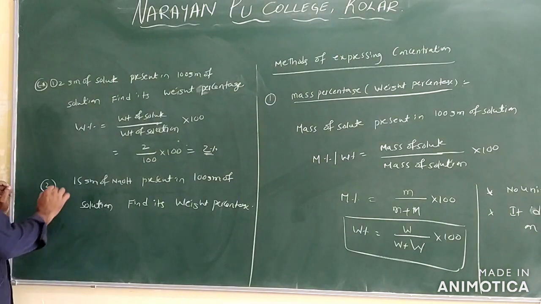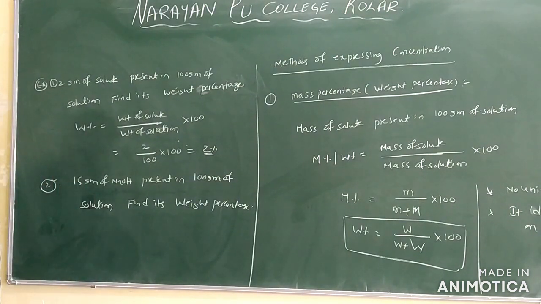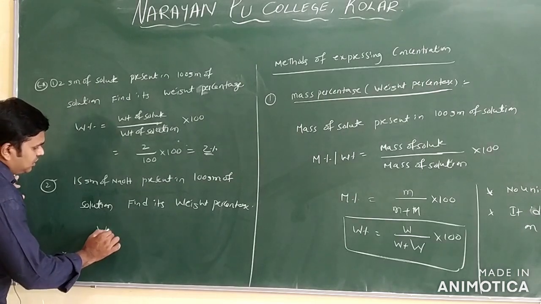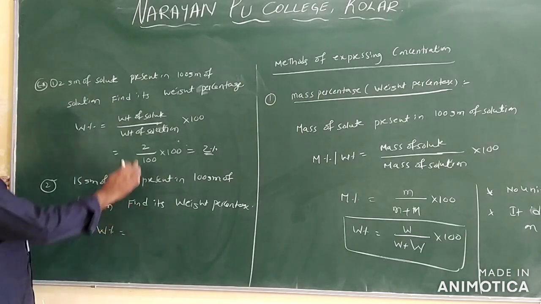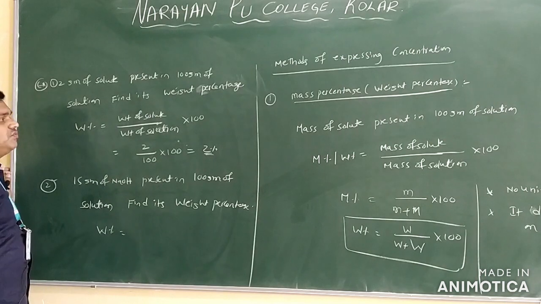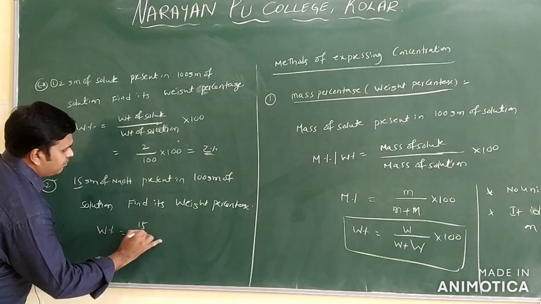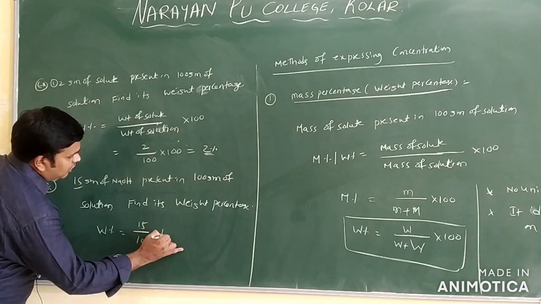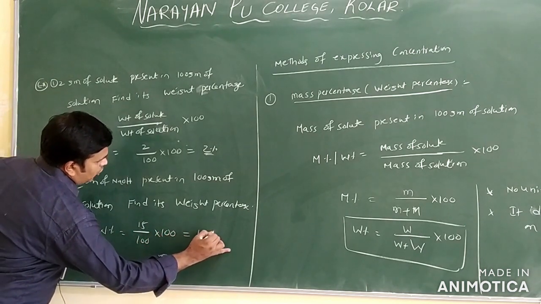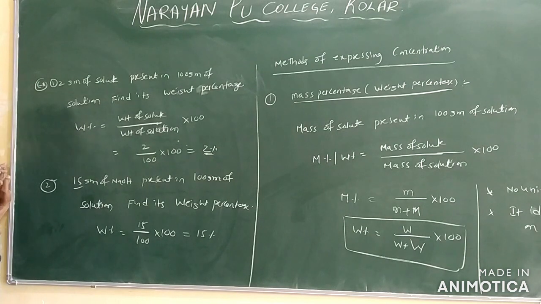See the second example: we have 15 grams of NaOH present in 100 grams of the solution. Find its weight percentage. Same formula. Weight percentage is equal to weight of solute by weight of solution into 100. What is the weight of solute we have? 15 by 100 into 100. That is equal to how much percent? 15% of the solution. So like this we can find out the mass percent or weight percent of the solution.